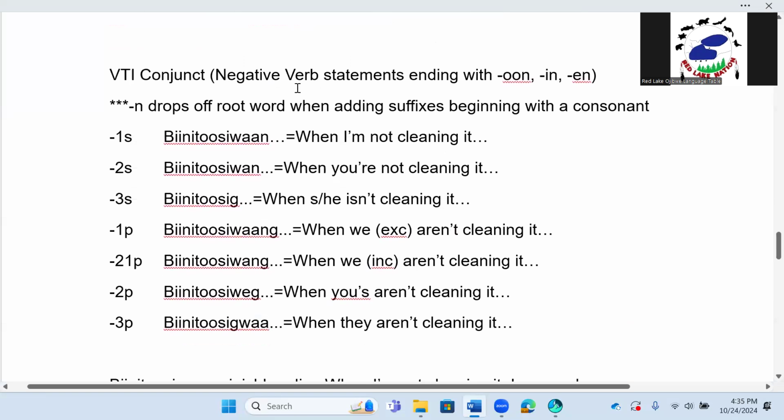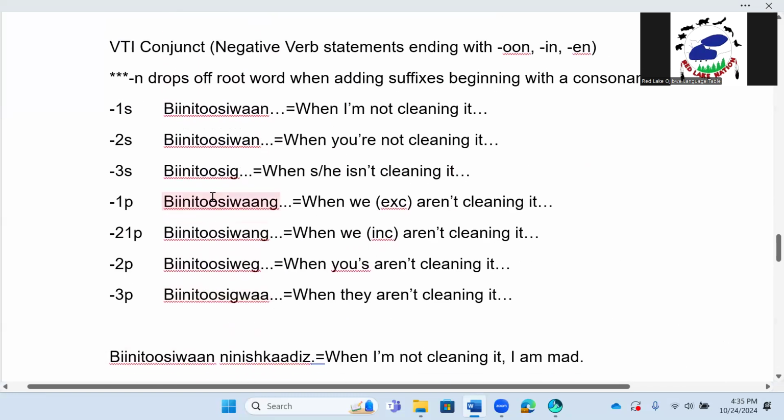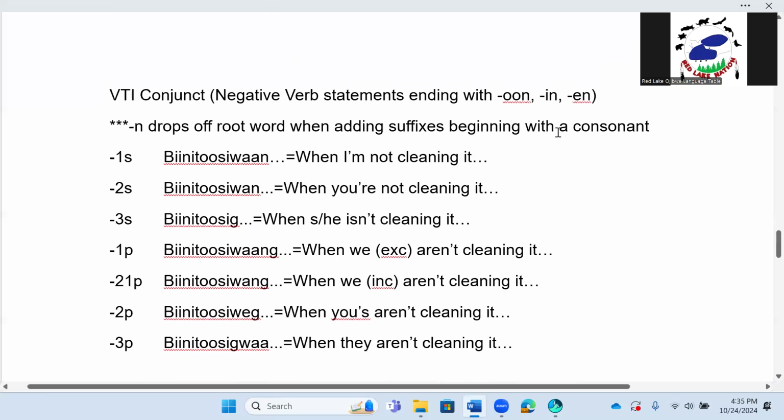VTI conjunct negative verb statements ending with un, in, or ein. And if you see the three stars on any of these, I don't remember which ones, but the N drops off the root word when adding suffixes beginning with a consonant. Okay, so let's check it out. Negative 1S being a 2C1.